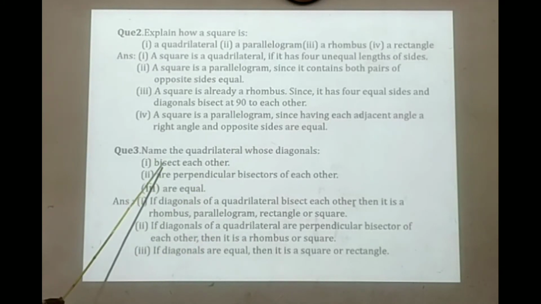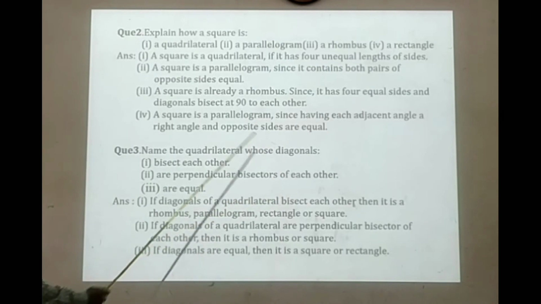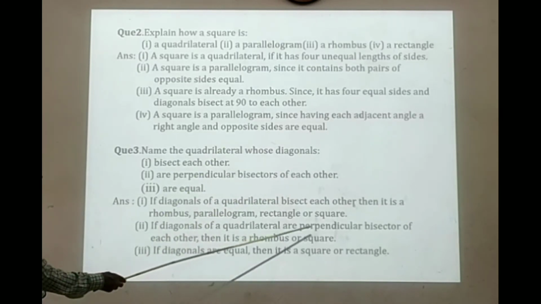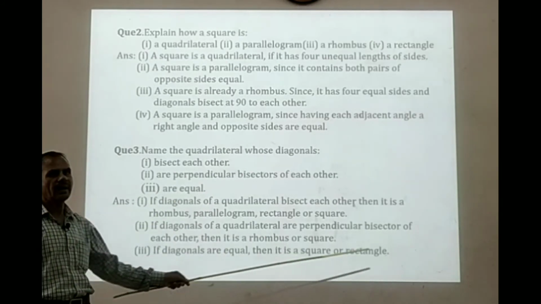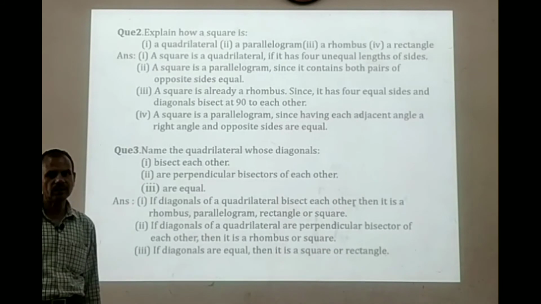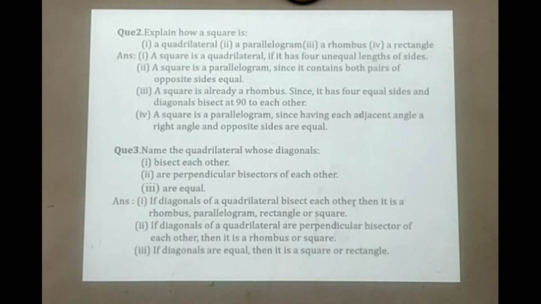Okay. Second point, are perpendicular bisectors of each other? Yes, diagonals of a quadrilateral are perpendicular bisectors of each other. Then it is a rhombus and a square. I already explained it first. Now third one, are equal. If diagonals are equal, then it is a square and a rectangle only. Because in a parallelogram, diagonals are not equal.